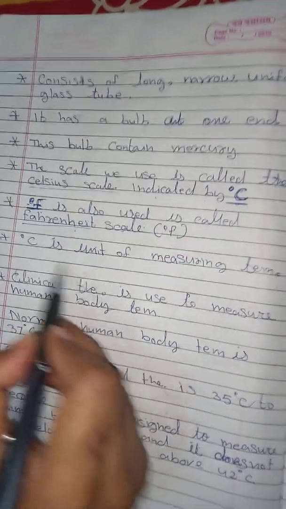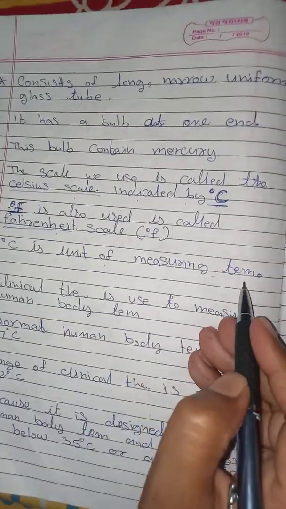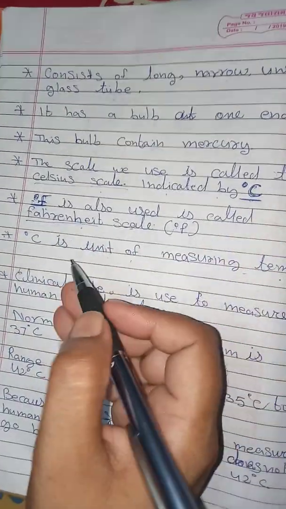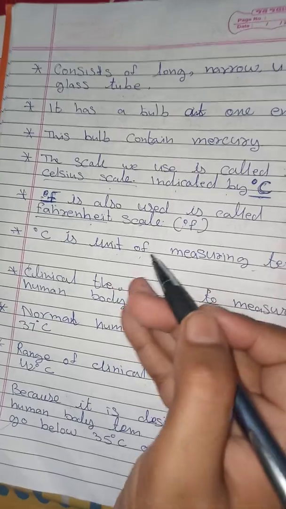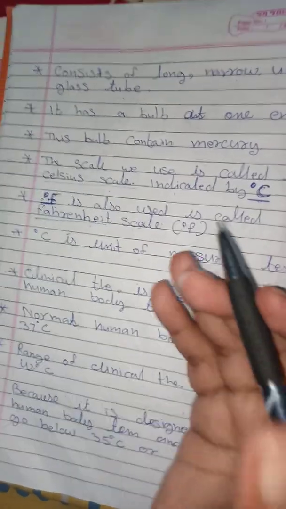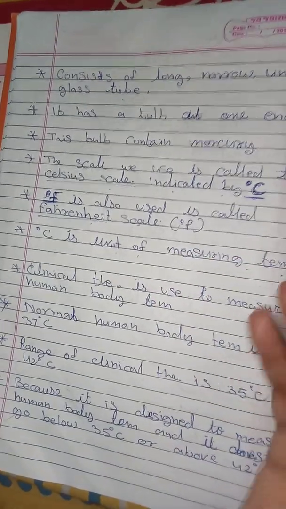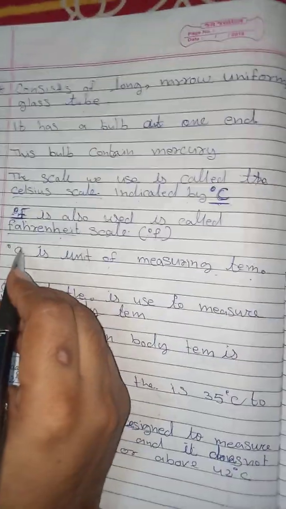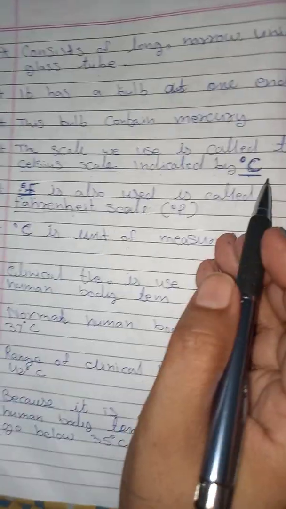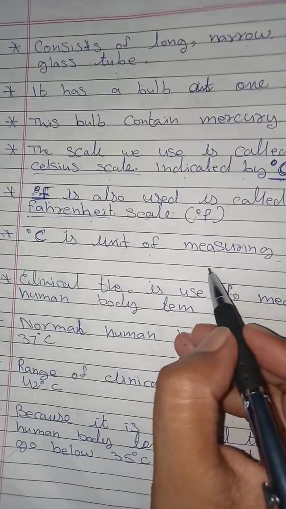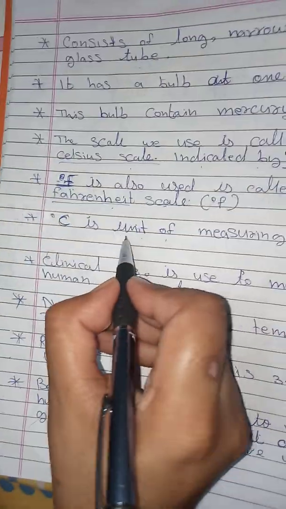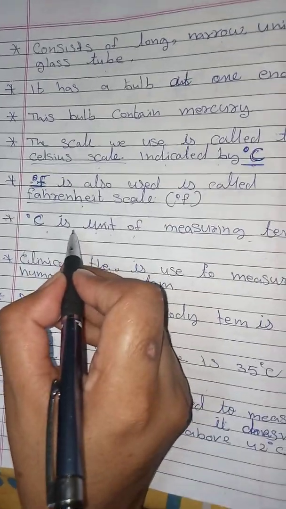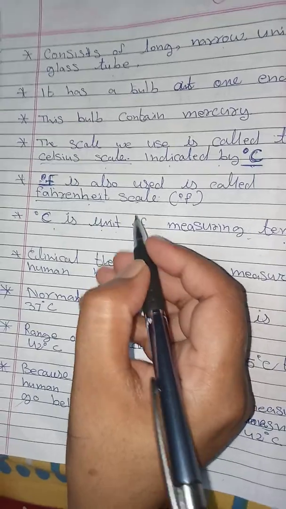Degree Celsius is a unit of measuring temperature. These both are the unit only, as no kg, gram, kilometer, meter. These are for different things like height and weight. Same thing, degree Celsius and degree Fahrenheit is for temperature. This is called the unit in which you will measure. Okay, 38 degree Celsius, 39 degrees Celsius.